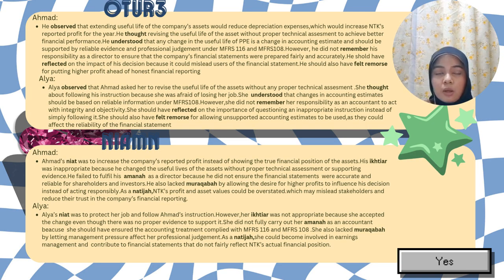Okay, so we also have NIAMN, which is Niat, Ikhtiar, Amanah, Muraqabah, and Natijah. For this also we will go one by one, starting from Ahmad and Alia. For the niat, Ahmad's niat was to increase the company's reported profit instead of showing the true financial position of the asset. His ikhtiar was inappropriate because he changed the useful life of the asset without proper technical assessment or supporting evidence.